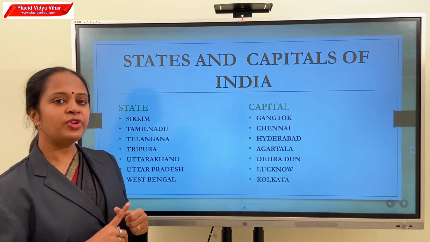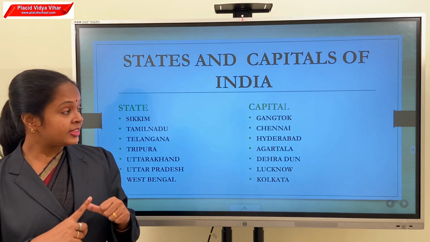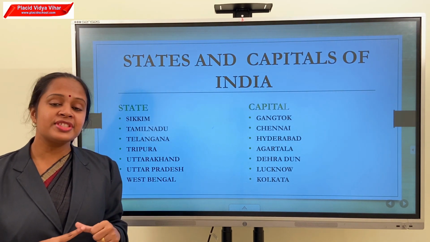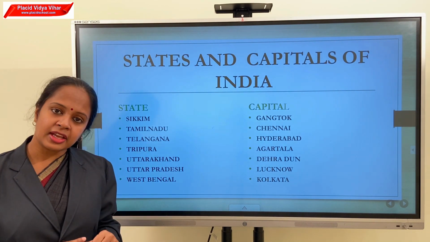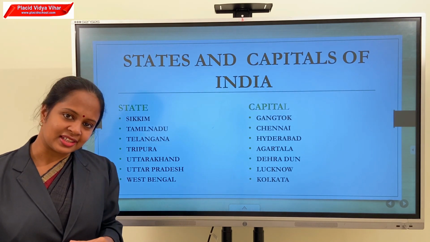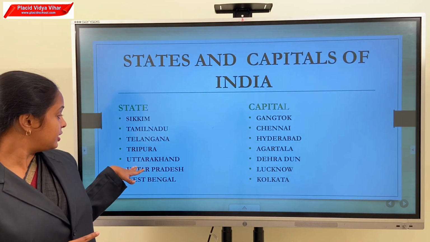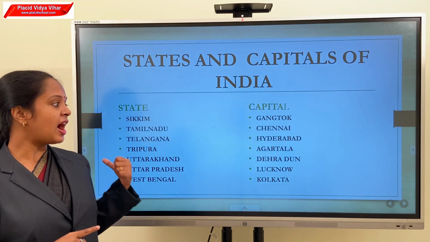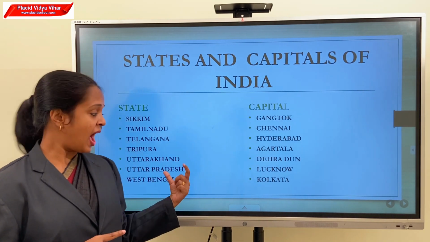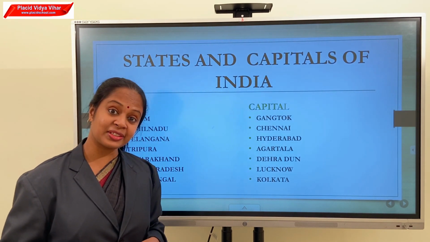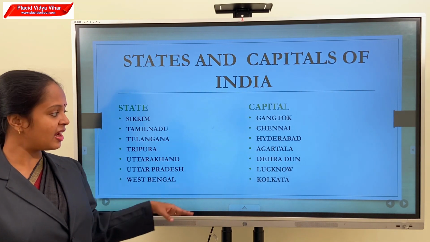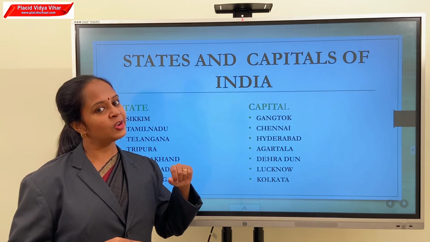Starting with T, we have 3 states, Tamil Nadu, Telangana and Tripura. Capital of Tamil Nadu is Chennai. Capital of Telangana is Hyderabad. Capital of Tripura is Agartala. And next is Uttarakhand and Uttar Pradesh. Capital of Uttarakhand is Dehradun and capital of Uttar Pradesh is Lucknow. And our 28th state is West Bengal and its capital is Kolkata.